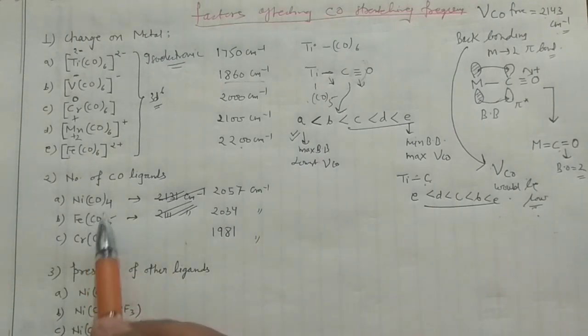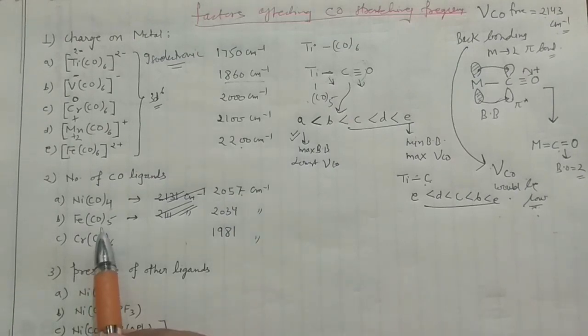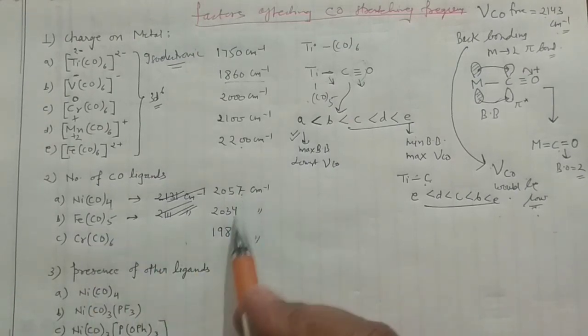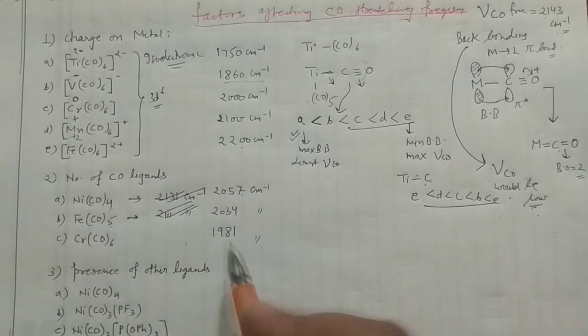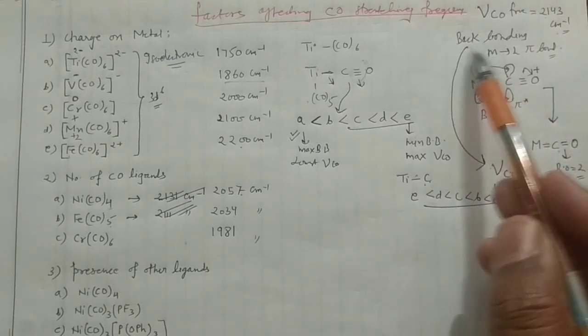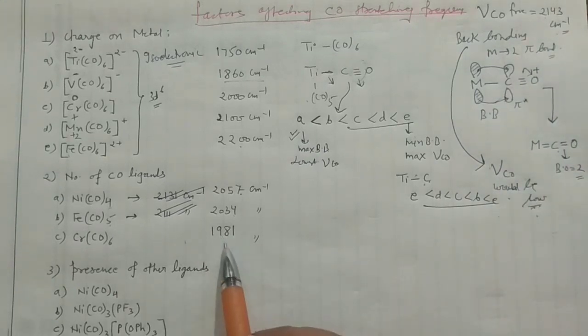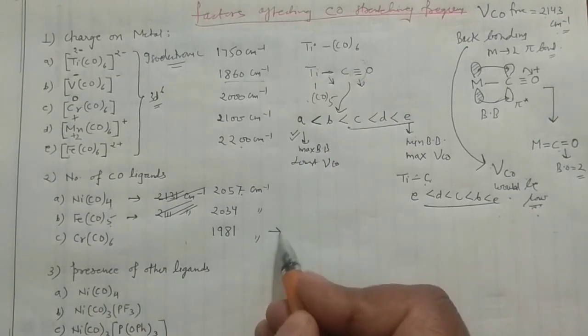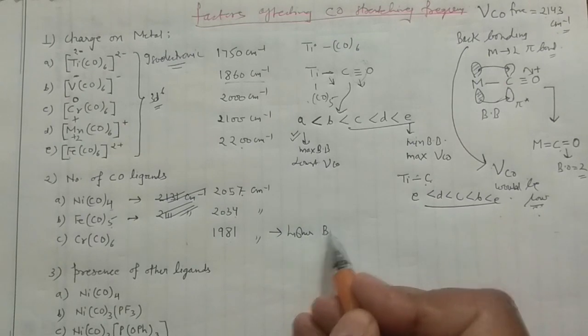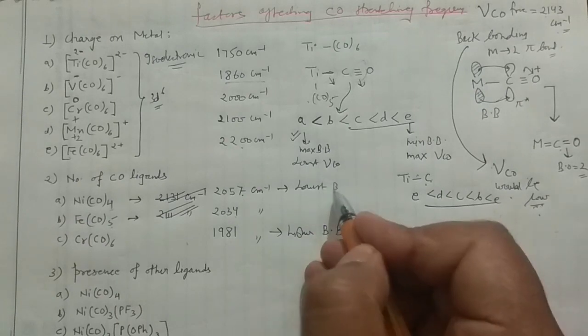Whenever 4 carbonyls are there, the stretching frequency is very high. When 5 carbonyls are there, it will be lower than the 4 carbonyl compound, and when 6 carbonyls are there, the value is further low. Whenever back bonding occurs, the carbonyl stretching frequency would be low. I have written here, whenever back bonding is there, the carbonyl stretching frequency would be low. That means it has the higher back bonding, and in the other case your back bonding is lowest.